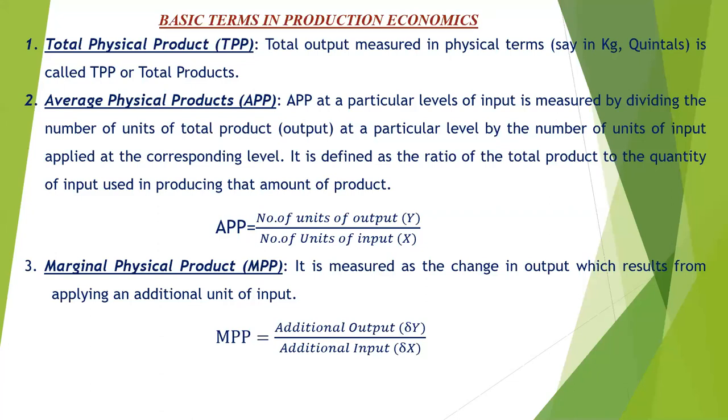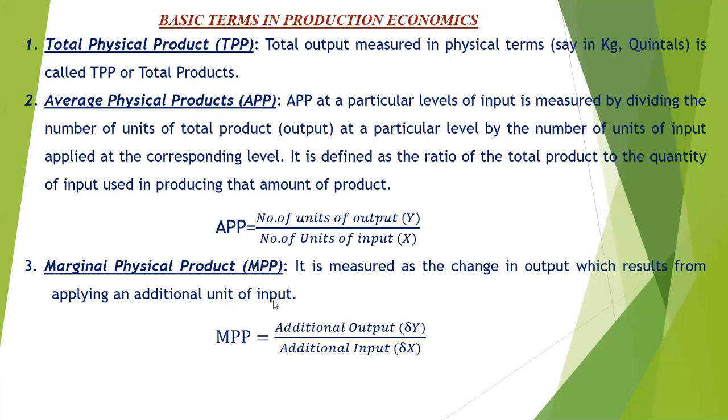So average physical product means the number of units of the output divided by the number of units of the input. Then the third terminology is the marginal physical product. The formula of MPP is the additional output divided by additional input, or the change in the output divided by the change in the input. The change in output is denoted by delta y, and the change in input by delta x. So change in y divided by change in x is the marginal physical product.